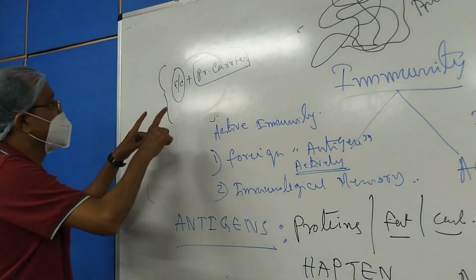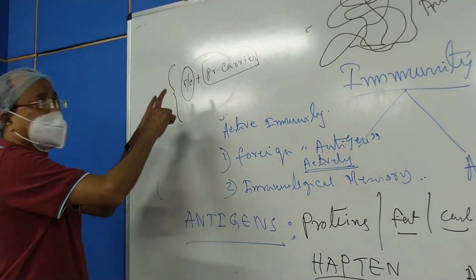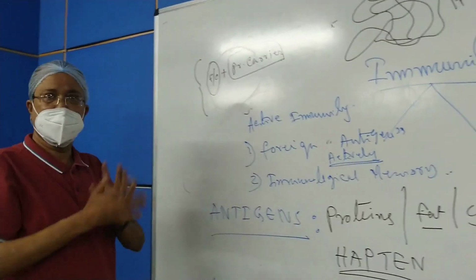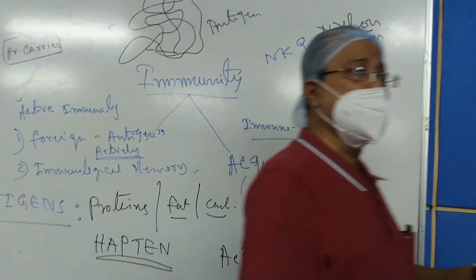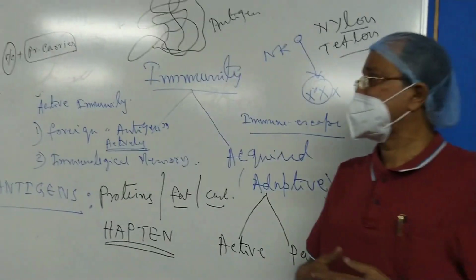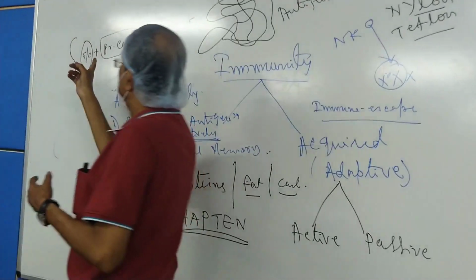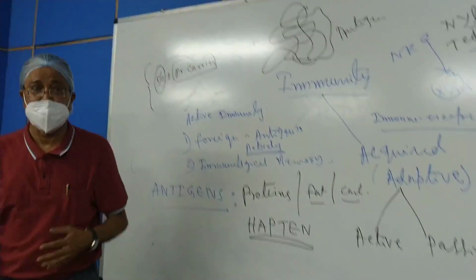So this non-protein substance combined with a protein carrier behaves as an antigen and evokes the immunological response in a biological system. This is known as hapten.